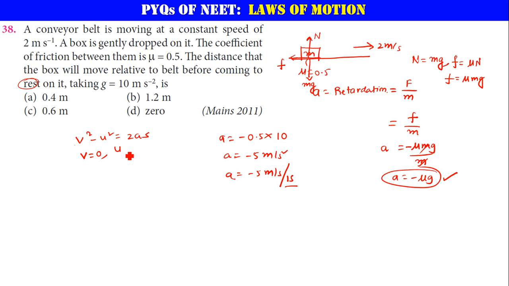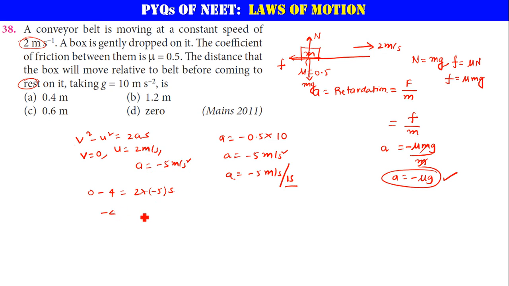Next, initial velocity is what? Initial velocity will be the velocity of the conveyor belt only, so that will be 2 meter per second only. What about acceleration? The retardation or deceleration, that is minus 5 meter per second square. That's it. Just substitute all of them, you will get the value of s. V square 0, u square 4 is equal to 2 times acceleration minus 5 times s. What is s here? That's what you need to find.